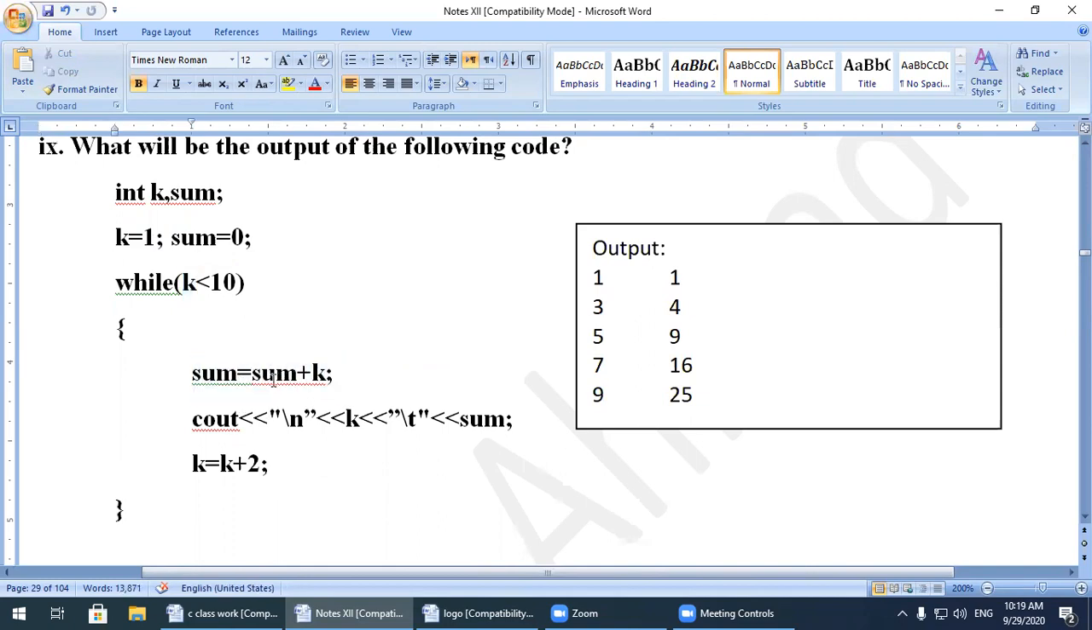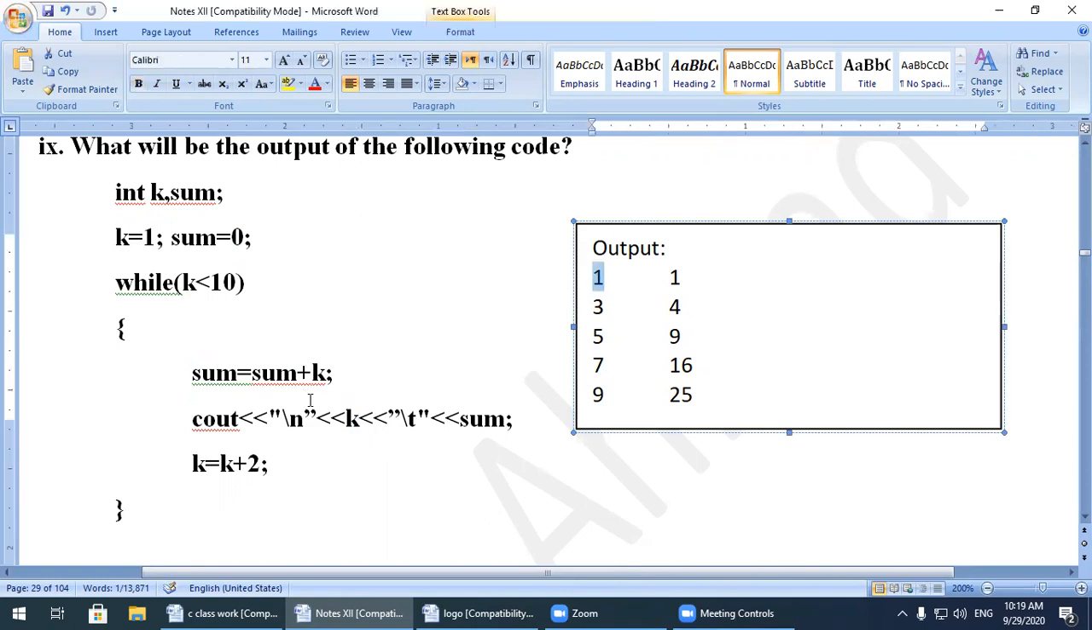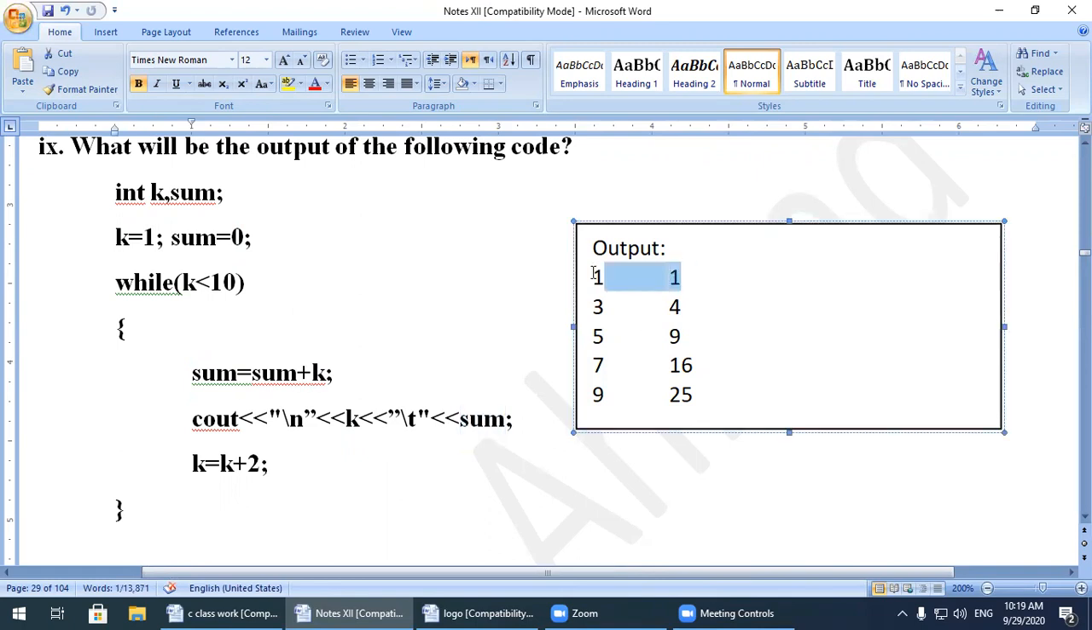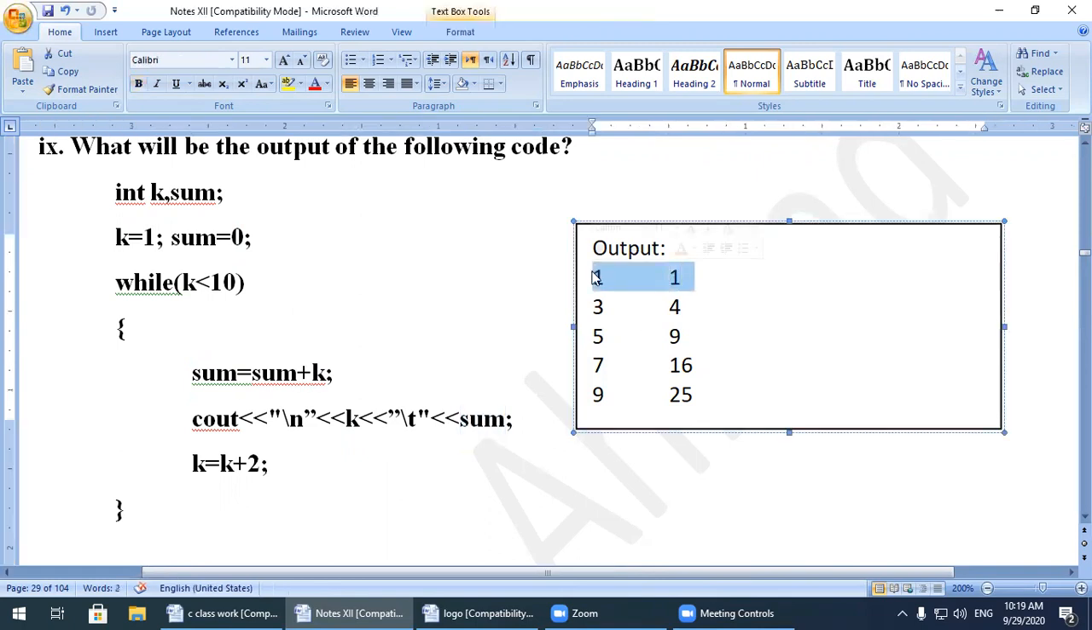Sum is equal to sum plus k. The value of sum is 0 and the value of k is 1, so 1 plus 0, sum now has the value 1. Then cout, backslash, new line, k. The value of k is 1 and the value of sum is also 1. So the first output is 1 1.